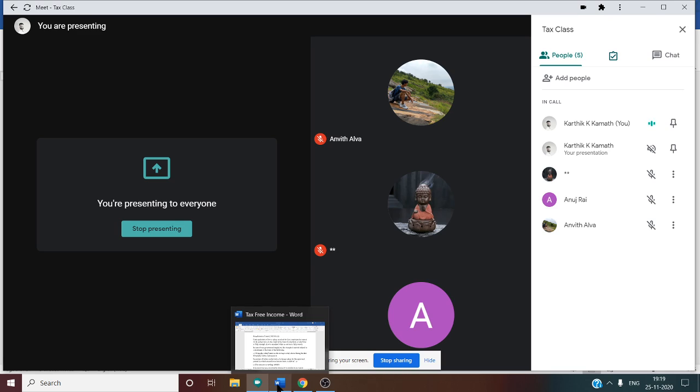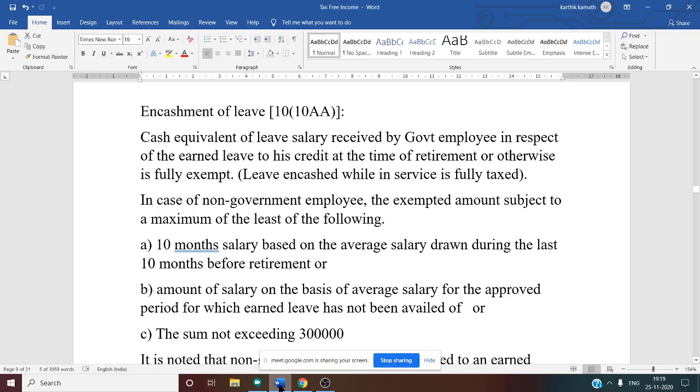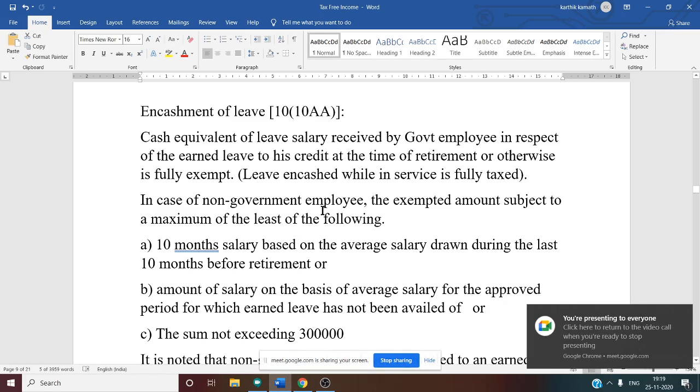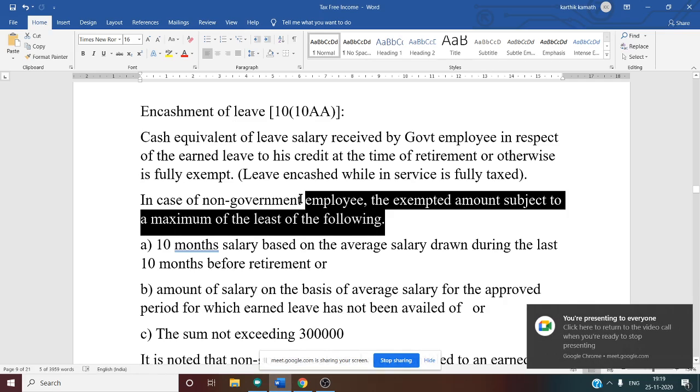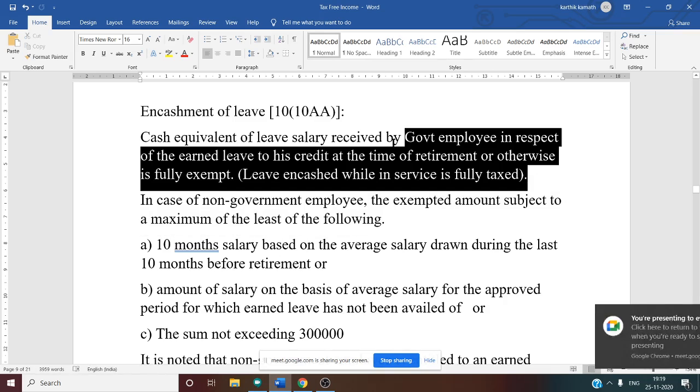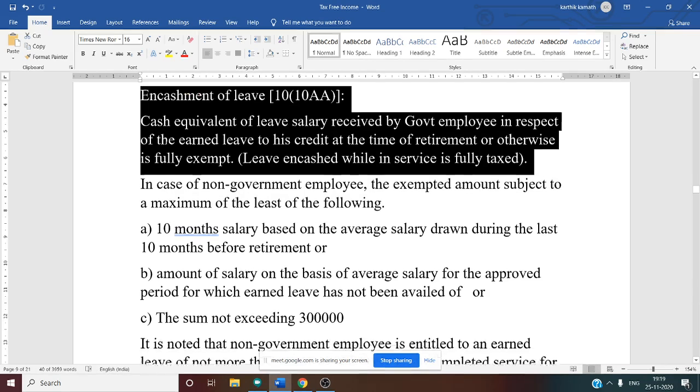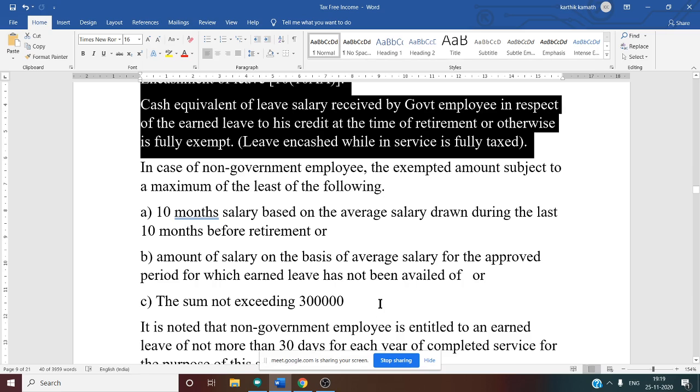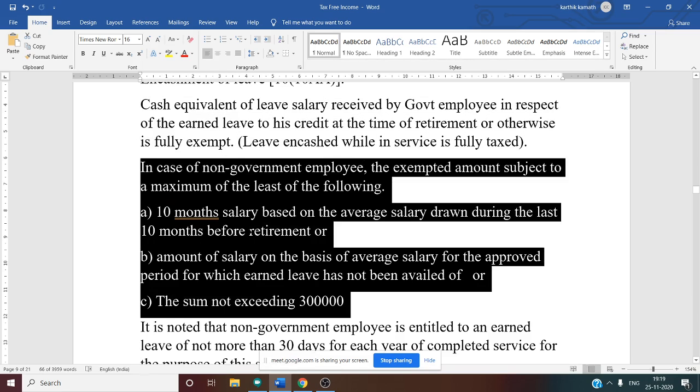But when he encashes the leave after retirement, what happens? There are two conditions. First, a government employee is exempt from tax. But we have to see the cases for a non-government employee. There it is exempted subject to the maximum of the least of the following. Among the following, whichever is least is exempt.